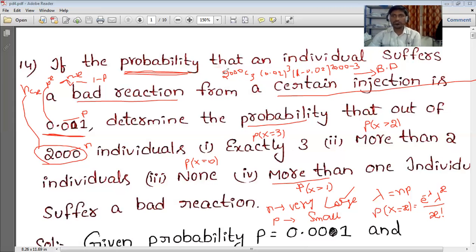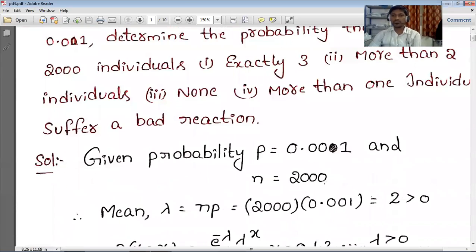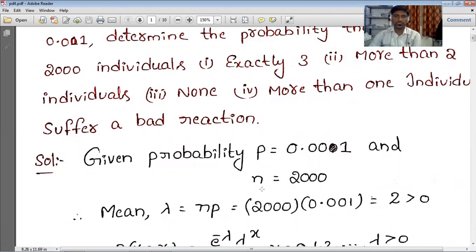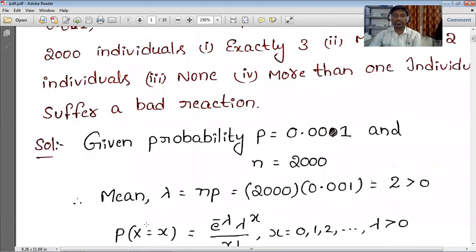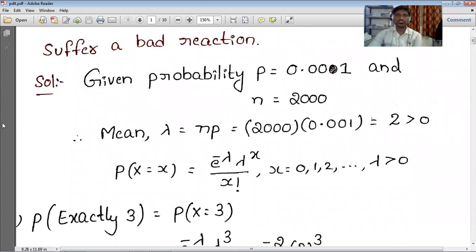Okay, next let us see the remaining problem, simply given the probability. What they gave in the problem, we simply wrote here: p is equal to 0.001, and n is equal to 2000 individuals. Lambda is the mean we are calculating. So lambda is equal to how much? n into p. n is 2000 and p is 0.001, so by multiplying those two we get 2. And don't forget, lambda must be greater than 0.